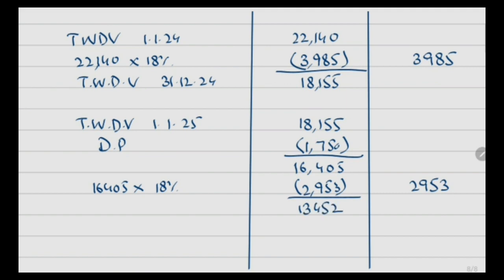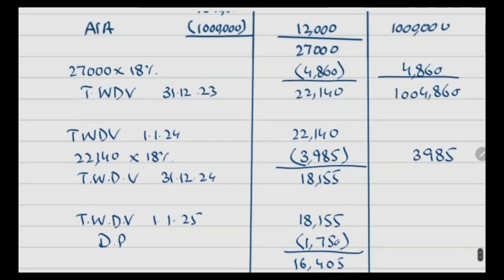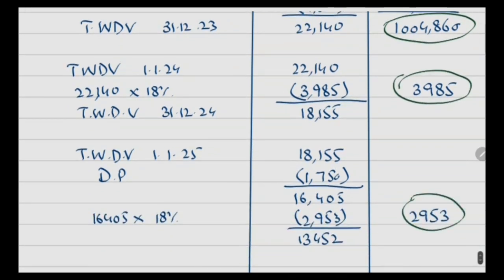In case you are not considering the short life asset, the total allowance in 3 years will be 10 lakh 4,860, 3,985 and 2,953.